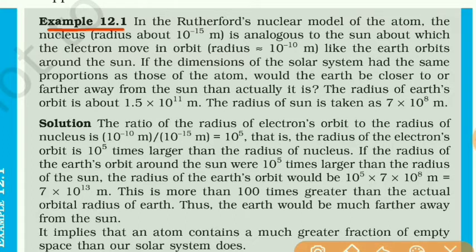That means if we consider an electron revolving around the nucleus, and the earth revolving around the sun, we have to compare these two, and show what is the difference between the orbit of the electron around the nucleus and that of the earth around the sun. Here the radius of the orbit of the earth is given, and the radius of the sun is given.